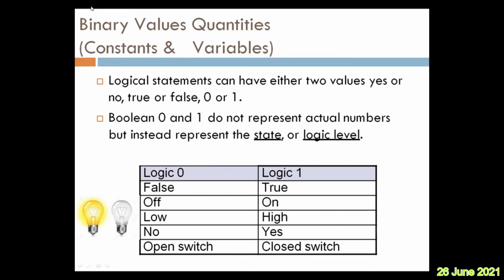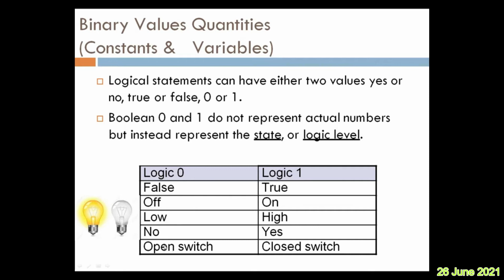Instead they represent the state, whether true or false. They represent the logical level, whether true or false. Now let us see some forms of logic 0. It means it may be false, it may be off, the light may be off, the bulb may be off, the voltage may be low, you can say no.